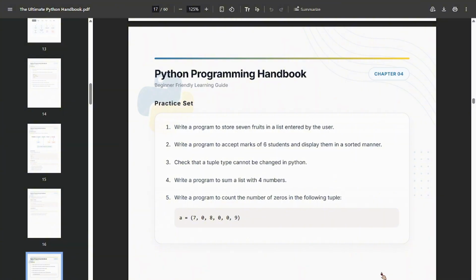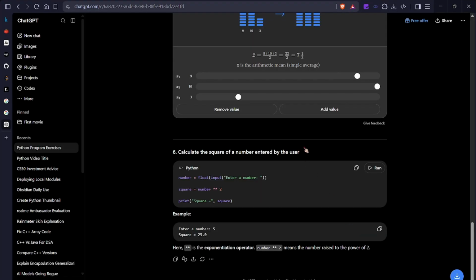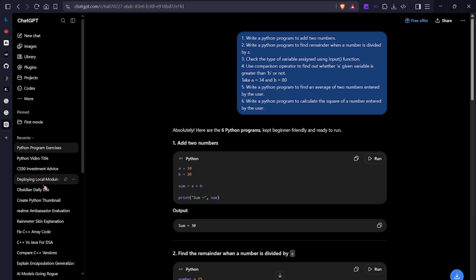Now do it, try it. Some homework for you. Okay, try this. Take a screenshot of this and try solving all of this. Got it? And we'll meet you in the next class.